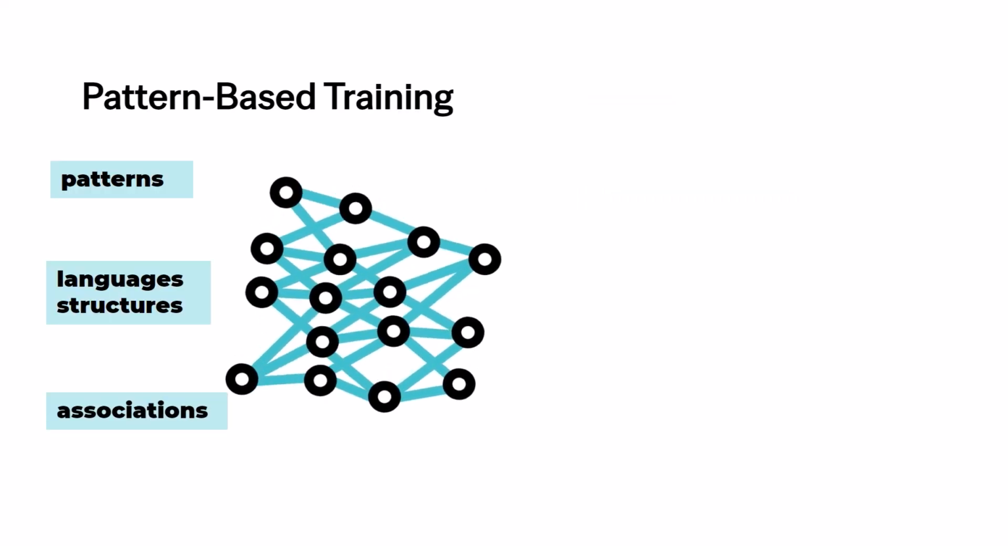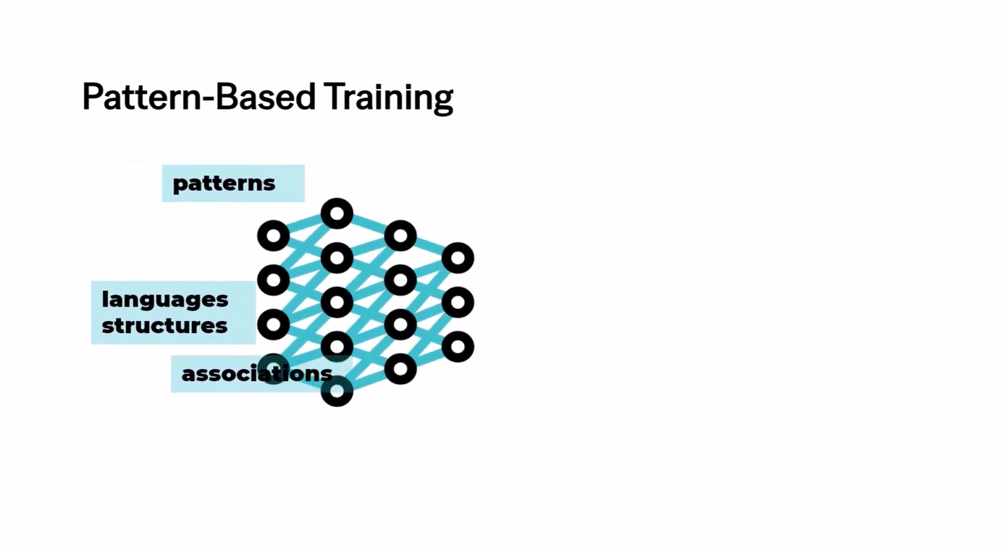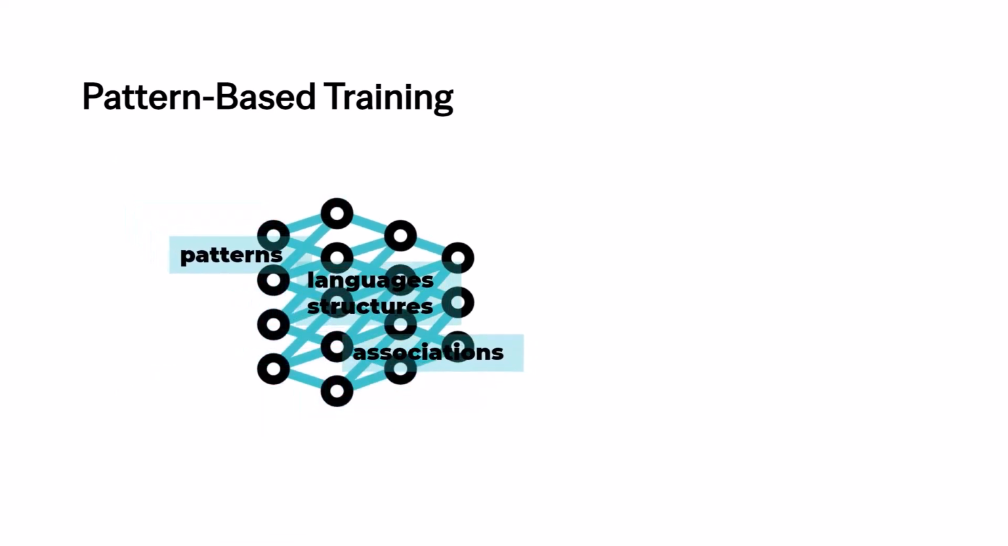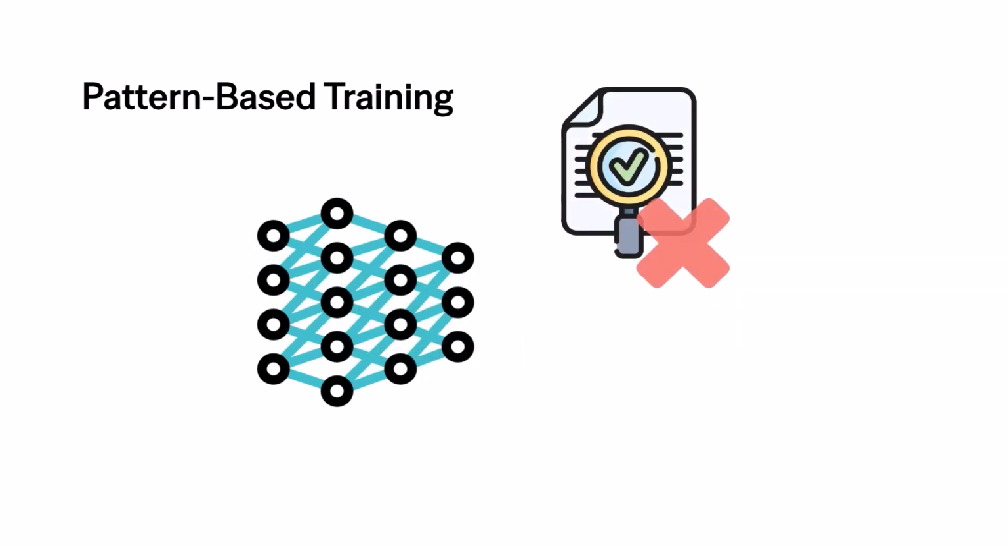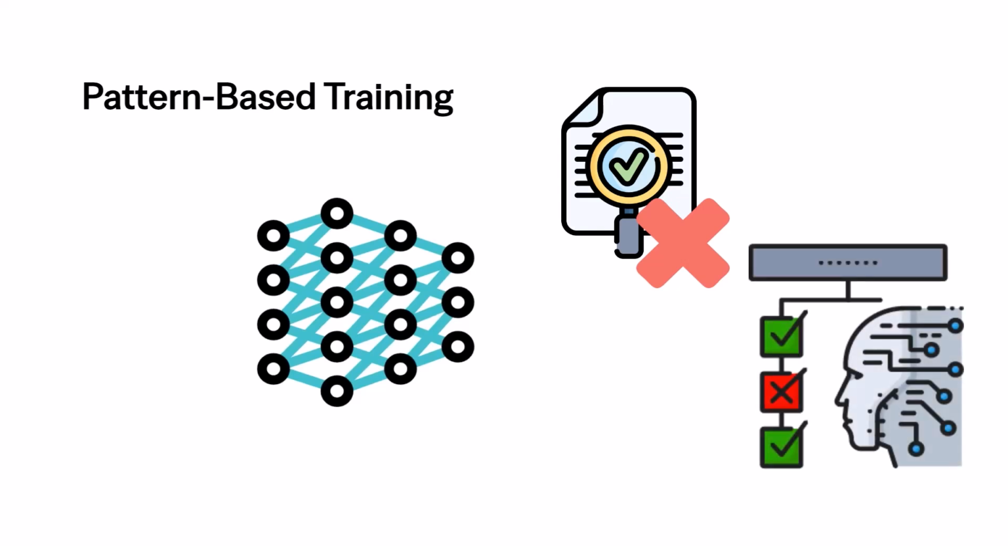Gen AI models engage in pattern-based training, so they learn patterns, language structures, and associations from vast amounts of data without truly understanding factual correctness. During training, they are not explicitly taught to verify facts, but rather to predict the next word or generate coherent content. As a result, they sometimes produce outputs that fit grammatical and contextual patterns, but are not accurate or realistic.